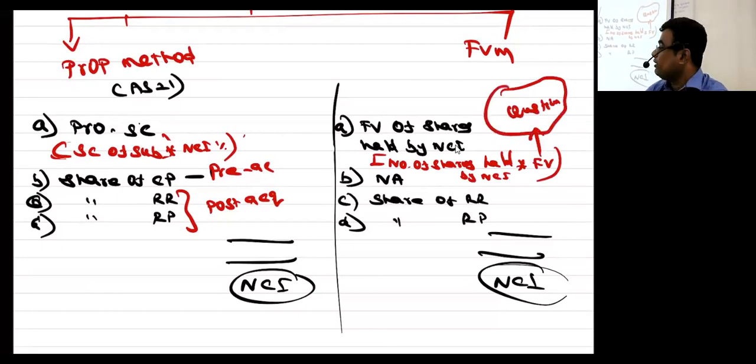Hopefully you are clear. In the proportionate method, it is total share capital of the subsidiary into NCI percentage. In the fair value method, it is number of shares held by NCI into fair value. Hopefully you are clear. So the share capital value, do you get it at fair value here or at book value? Yes or no? Now listen.